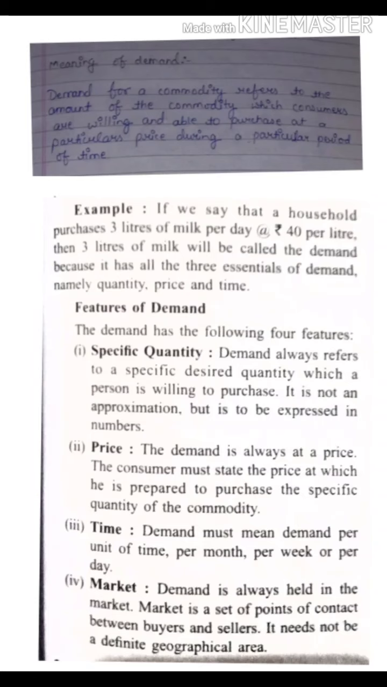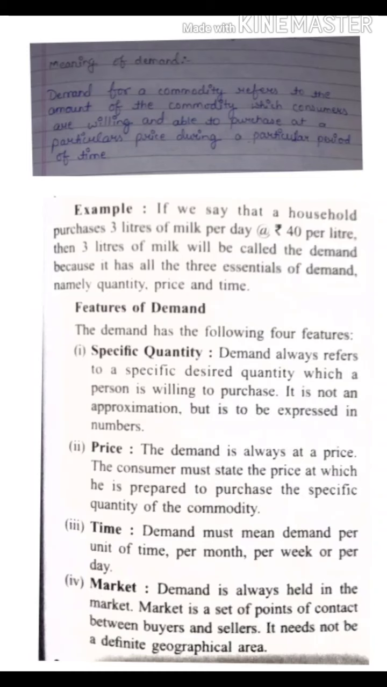What does it have? It has quantity also. Now you can check what the quantity is. Quantity is 3 liters. Now price 40 per liter, and time, that means a particular point of time they are purchasing. So it has all these factors. That is why it is called demand. Fine. You can see the features of demand. What are the features? Just now we checked, now again we will check.